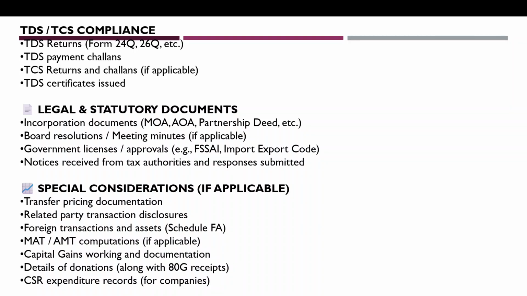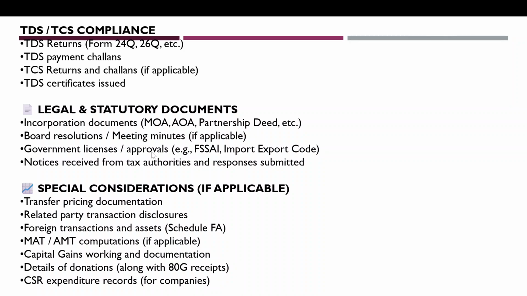Further, these are the general documents we should have. So legal statutory documents: MOA, AOA, memorandum of association, articles of association, partnership deed, etc. These are the incorporation documents. Okay, and the board resolution and minutes of the meeting, if applicable. In case of companies, we require the board resolution and minutes of meeting to check whether any big expenses, or any related party transaction, is approved by the board or not.